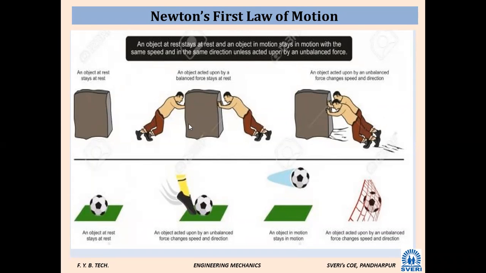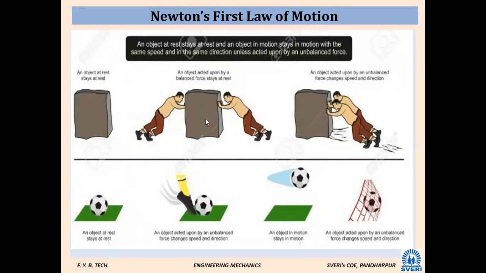Now, consider one more case: there is an external force on this side and an external force on this side. These two forces are in opposite directions, but the magnitudes are the same. Now tell me whether this body is in a static condition or a dynamic condition.